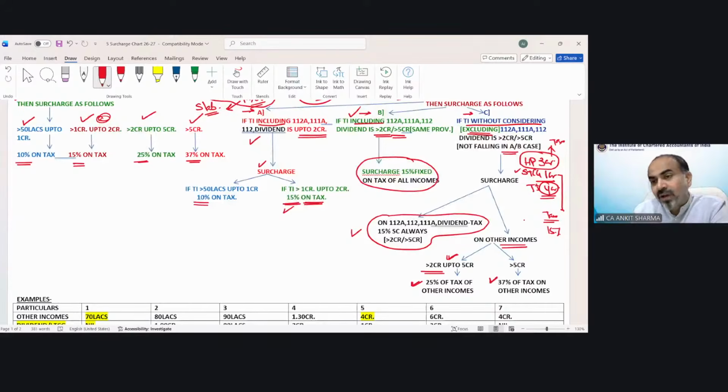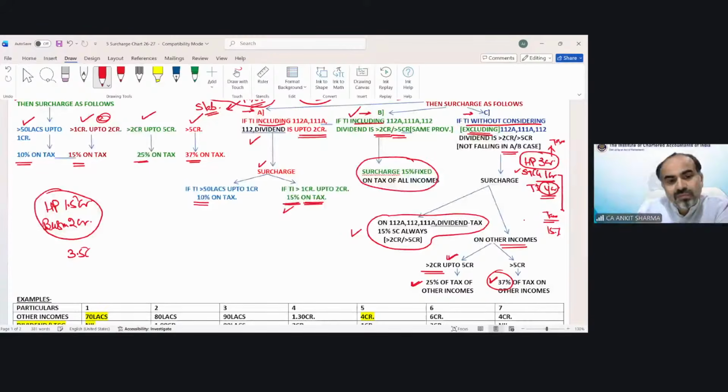And if your total income exceeds 5 crore, then the surcharge would be 37% on the tax of house property. Suppose your house property income is 1.5 crore and your business income is 2 crore. So the total is 3.5 crore. Which situation or case needs to apply for the purpose of surcharge?